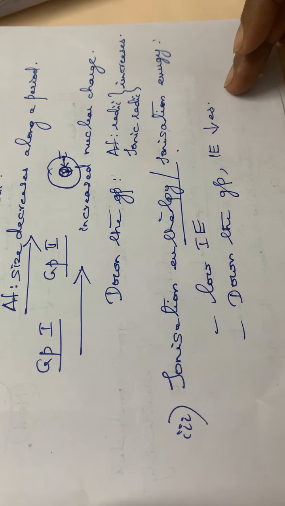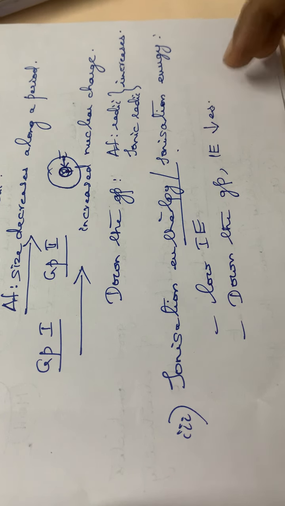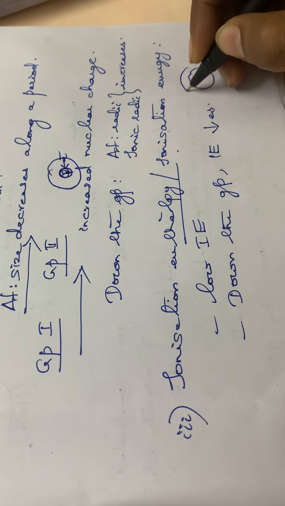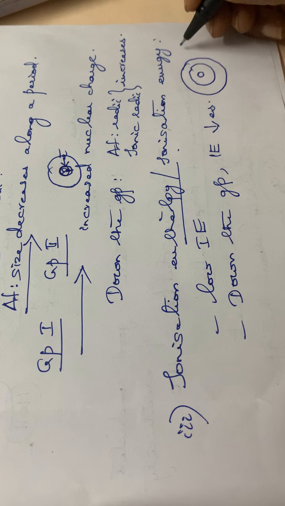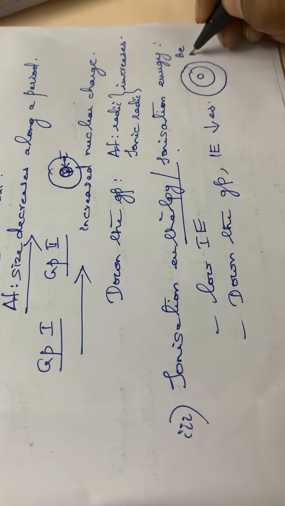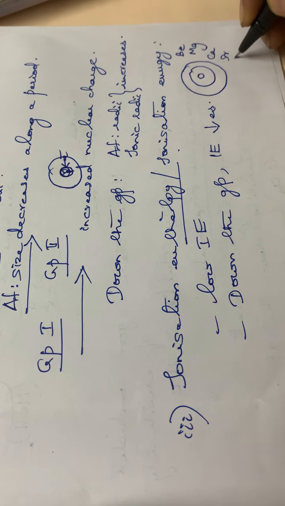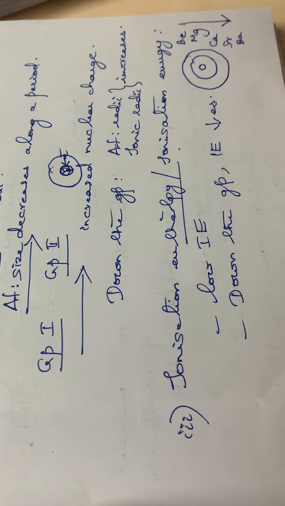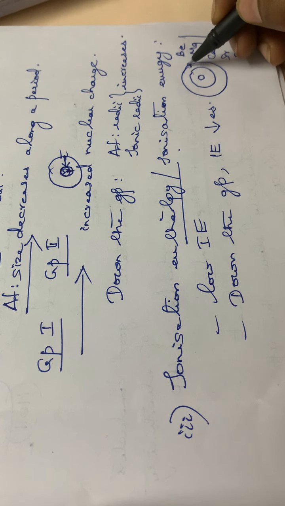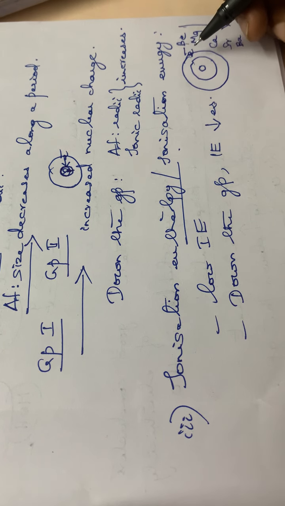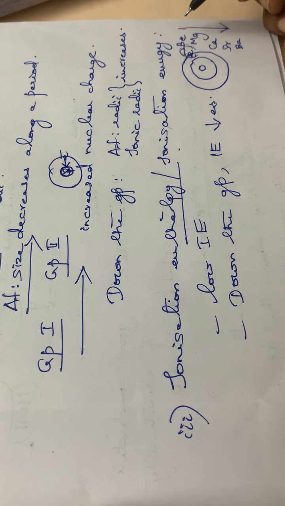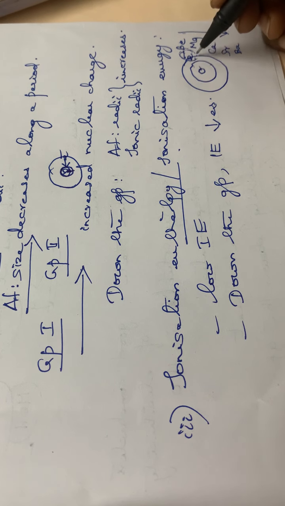Ionization energy decreases down the group, starting from beryllium, magnesium, calcium, strontium, barium, because the number of shells increases. As a result, it is easier to remove the valence electron from the outermost shell. That means less energy is required to remove this electron from the valence shell, because the atomic size is increasing.